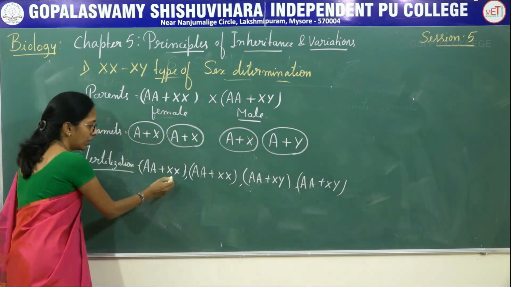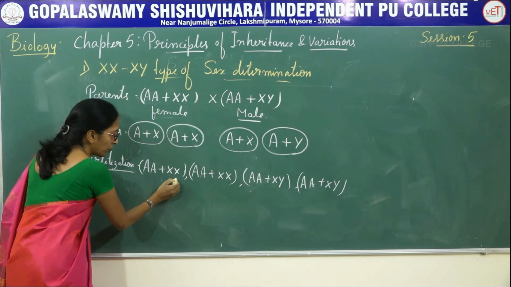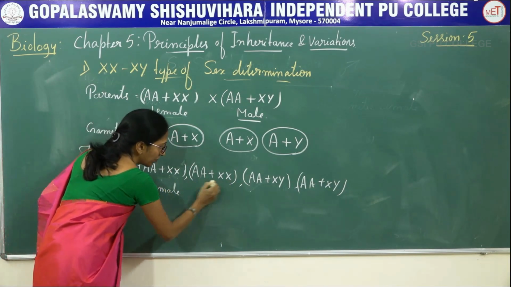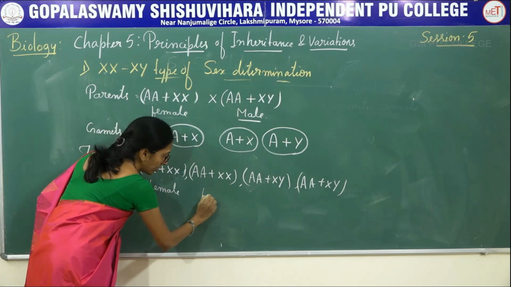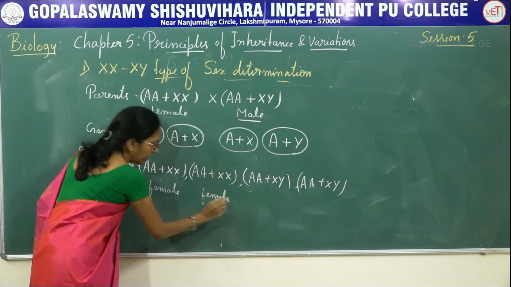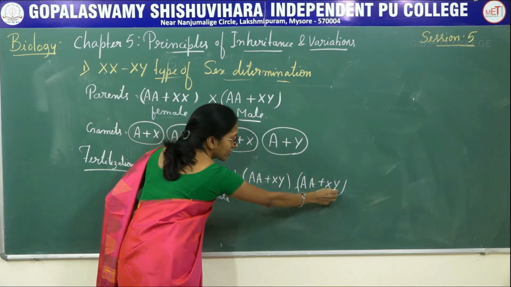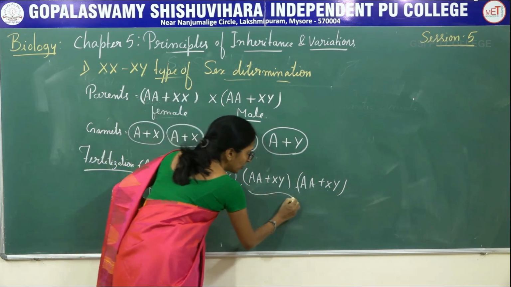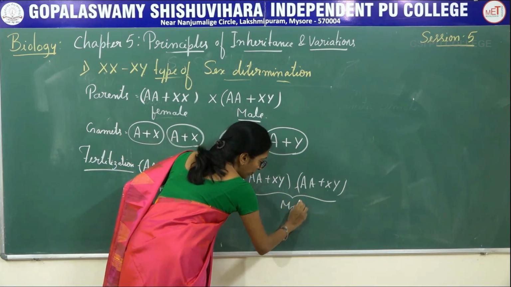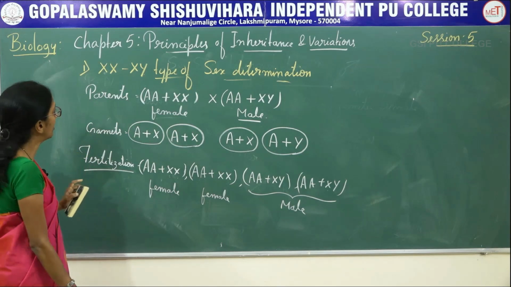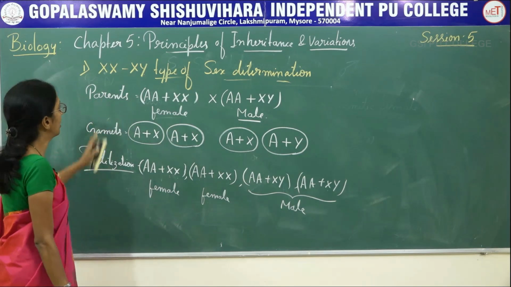So, there is a presence of 2X chromosome, then the individual is said to be female. Same thing, presence of 2X chromosome, individual is female. Here you can see presence of X and Y chromosome. These two individuals are said to be male.